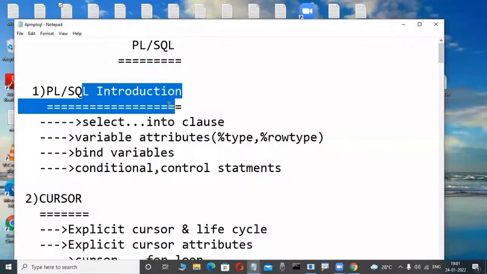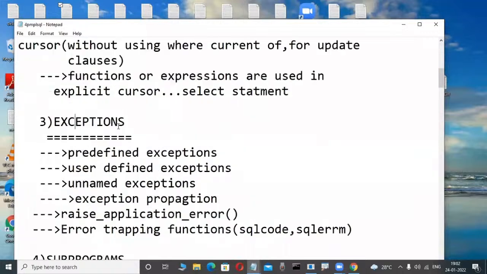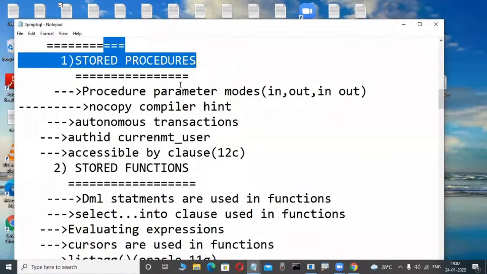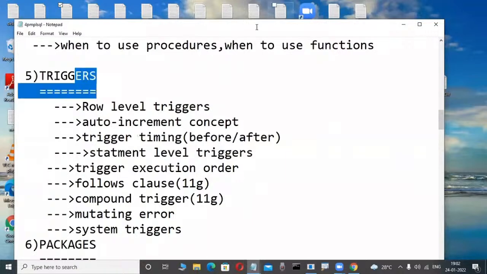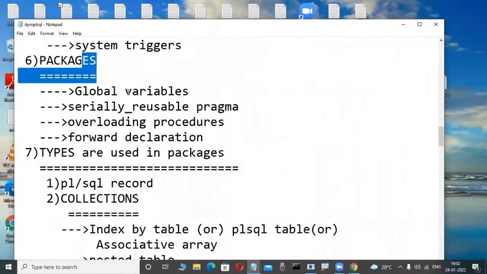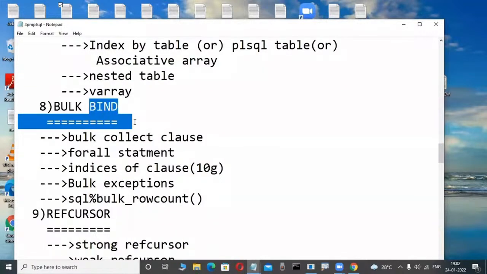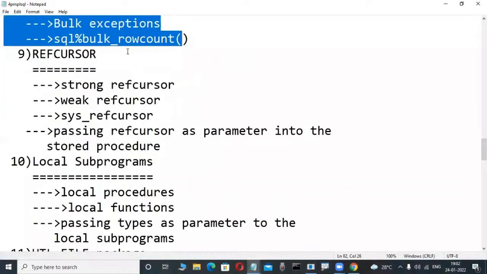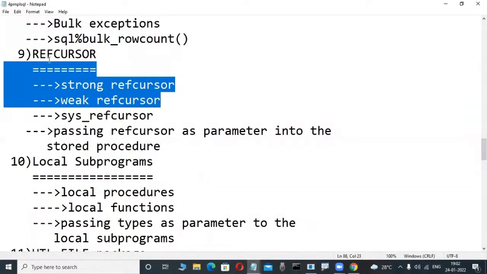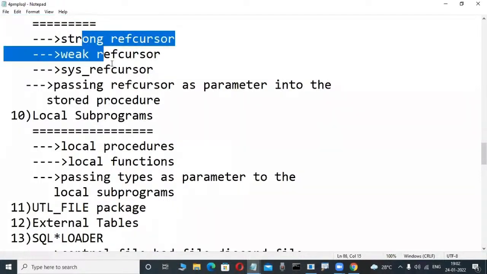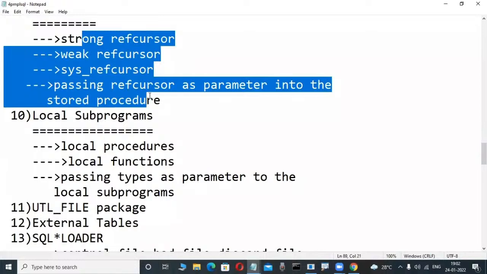Observe here. PLSQL means cursors, exceptions, subprograms, stored procedures, stored functions, triggers. Then packages, advanced collection types like index-by table, nested table, VARRAY, bulk bind. These are the most powerful concepts for anyone applying for a PLSQL job: bulk bind and ref cursors. Java developers also know ref cursors, which return multiple records through a procedure out parameter.